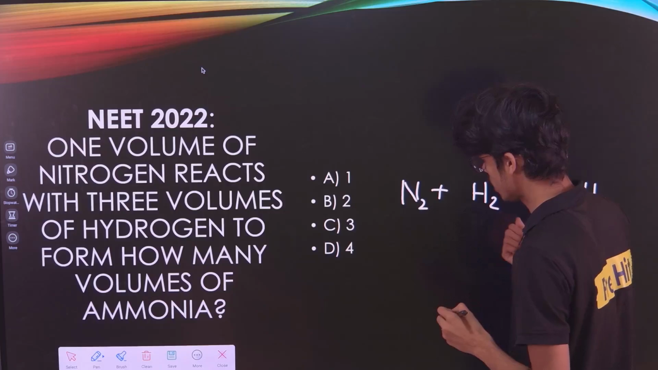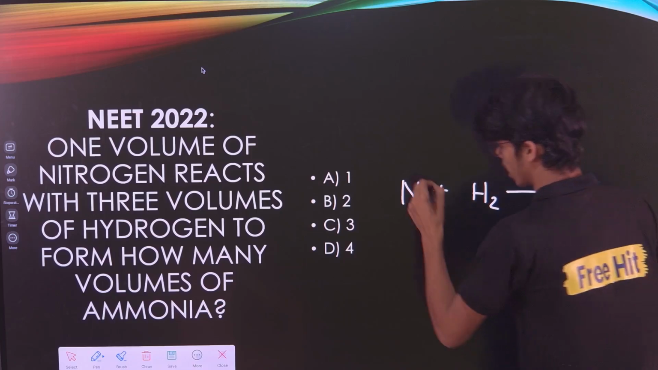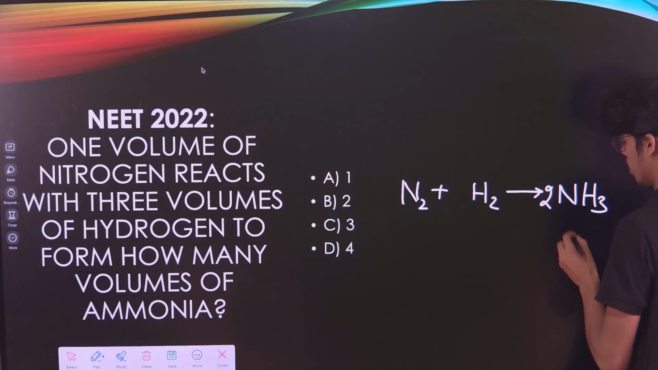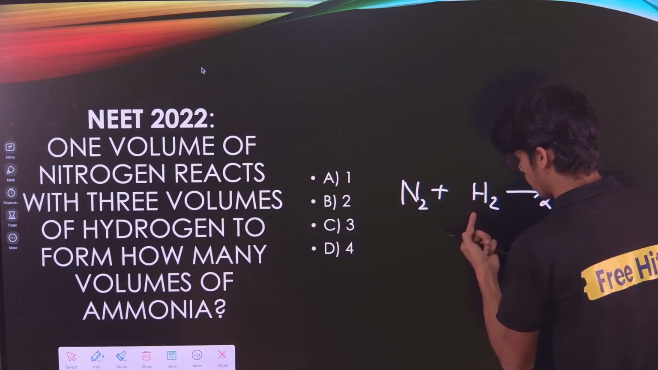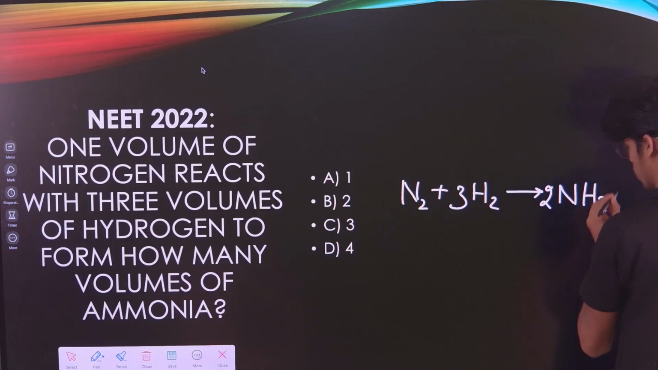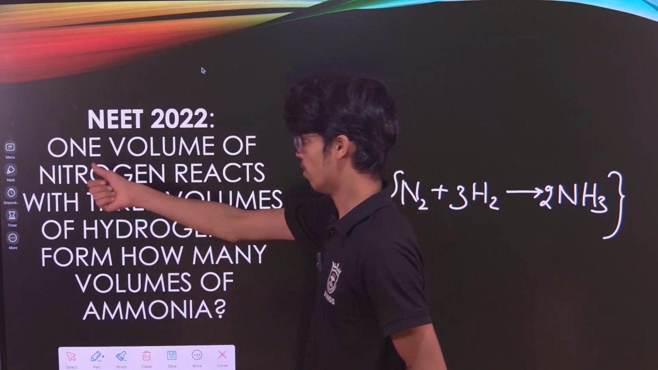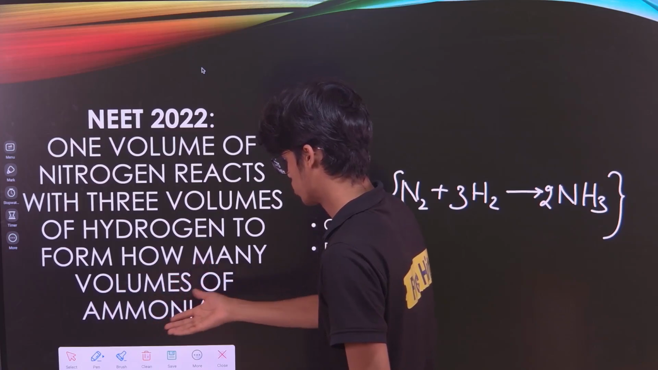When you balance the reaction, nitrogen is 1 atom over here and 2 atoms over here, so we have to multiply this number by 2. Now hydrogen is 3 into 2, that is 6 atoms over here, but only 2 atoms over here, so we have to multiply this by 3. Now we have a good equation, and this equation is now balanced. Now see what it is asking. One volume of nitrogen reacts with 3 volumes of hydrogen to form how many moles of ammonia?